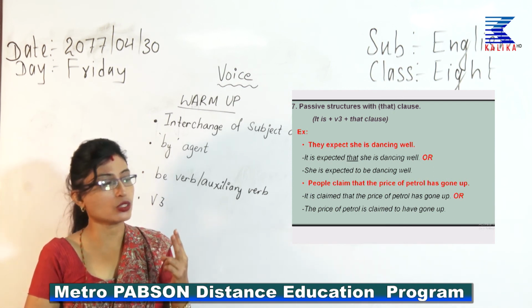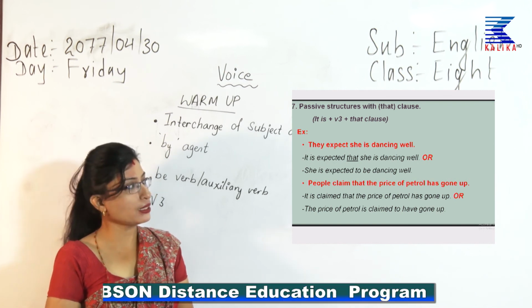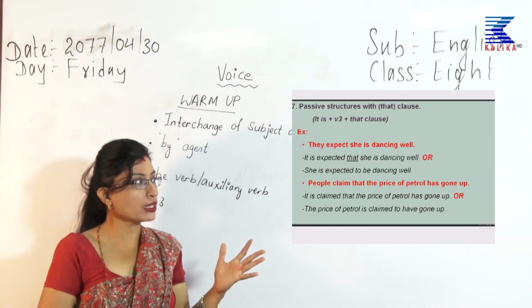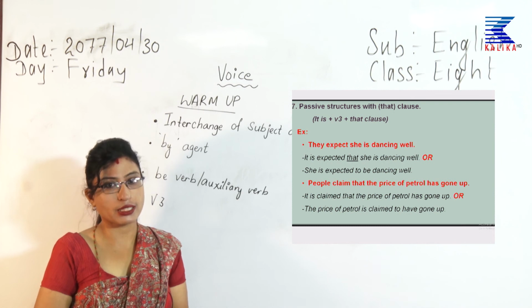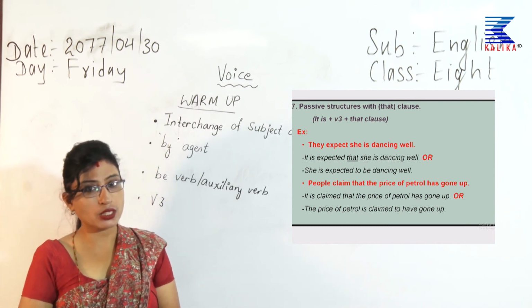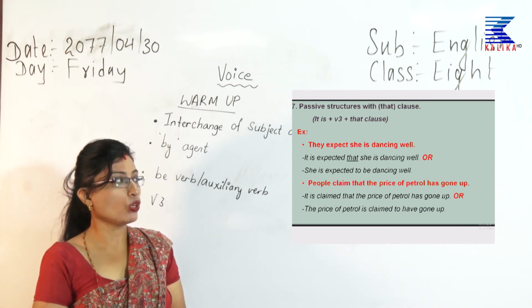You can change it in 2 ways. The first one is it is expected that she is dancing well. It is expected, by them is not compulsory here, you don't have to write that. So it is expected that she is dancing well, or she is expected to be dancing well.